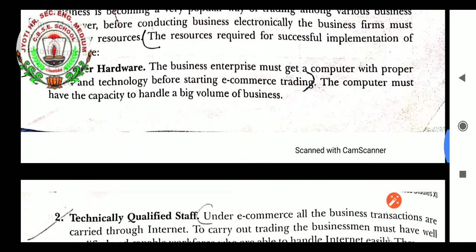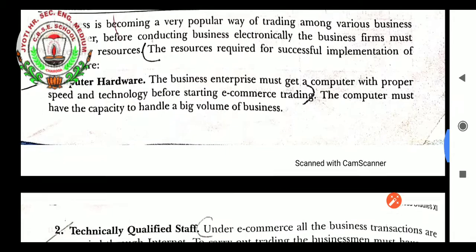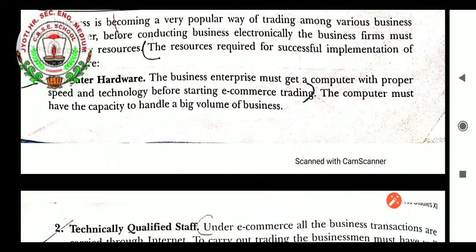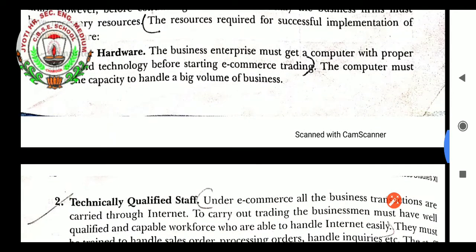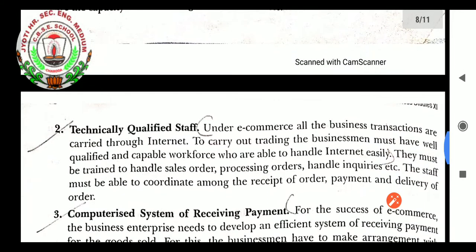Very first is computer hardware. You know very well, for starting an e-business, you must have the computer. The business enterprise must get a computer with proper speed and technology before starting e-commerce trading, meaning the main server terminal from which the business can start. The computer must have the capacity to handle a big volume of business.